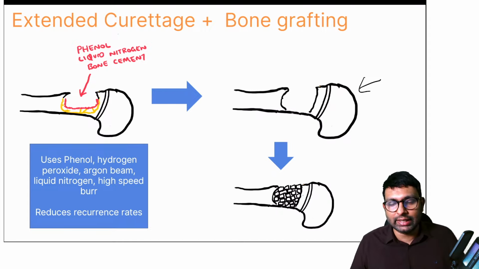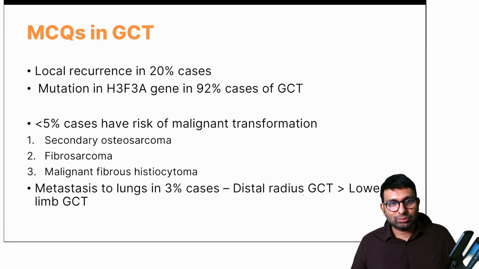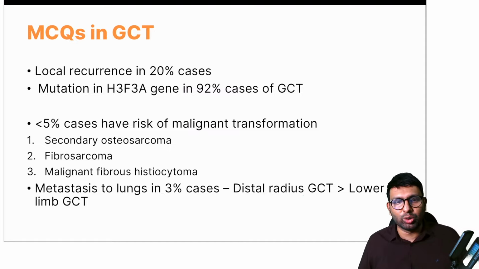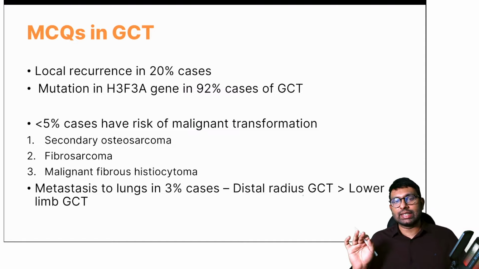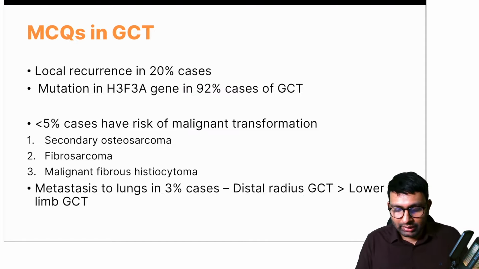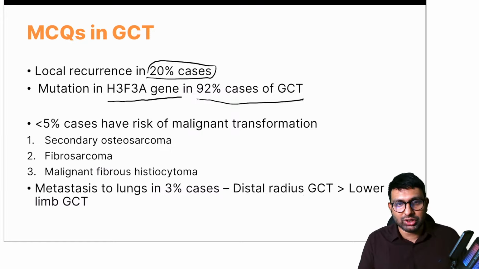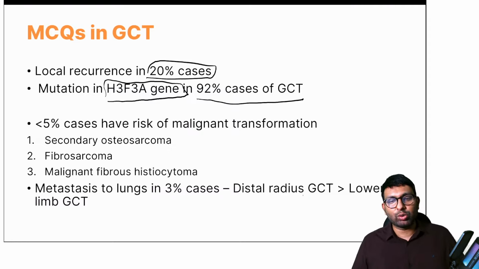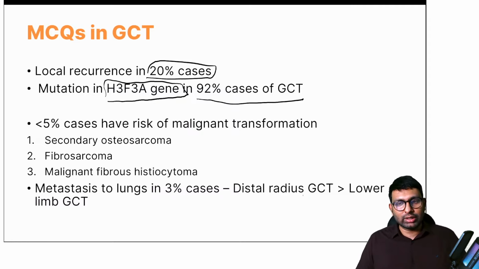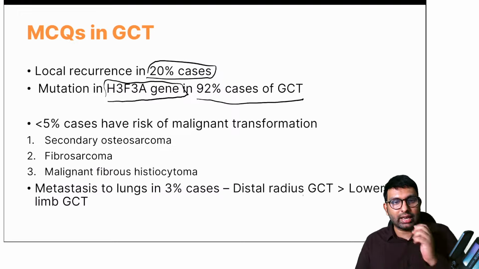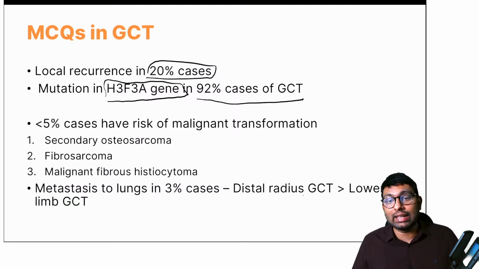This is one concept in GCT that they might ask about, very likely. Other few MCQs that you need to know: local recurrence in GCT is in 20% cases. Mutation of one gene is also important. In 92% cases of GCT, you have H3F3A gene mutation. Again, this is a little high level, but because INICET loves asking questions from GCT, I am including them. Please note them down, important for your INICET exam. H3F3A gene mutation.